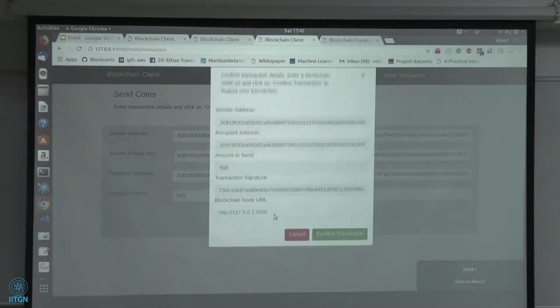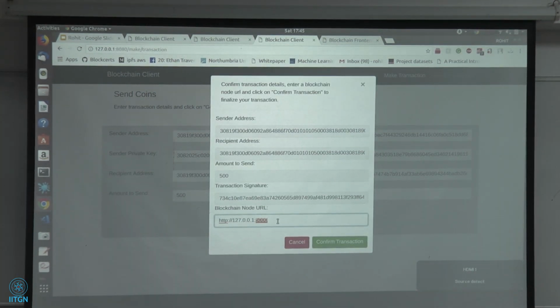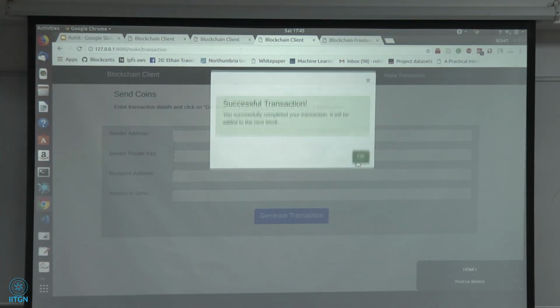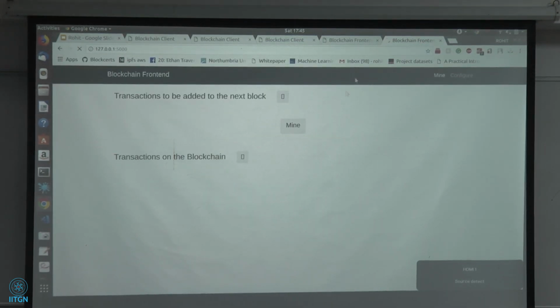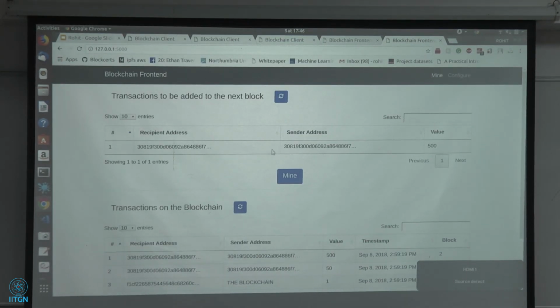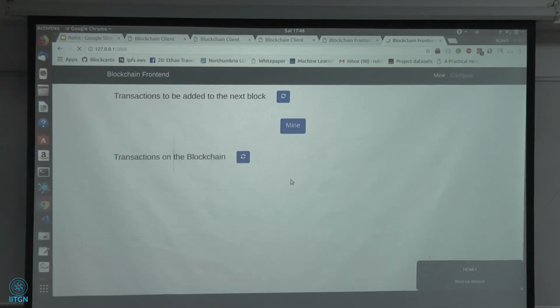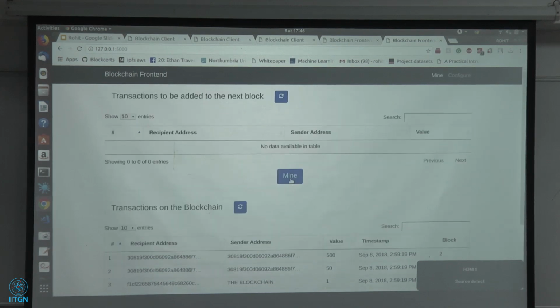I generate a transaction, and then this transaction goes to all the miners. This transaction has come here. I have to mine the block, and after mining, that transaction is added to the blockchain.